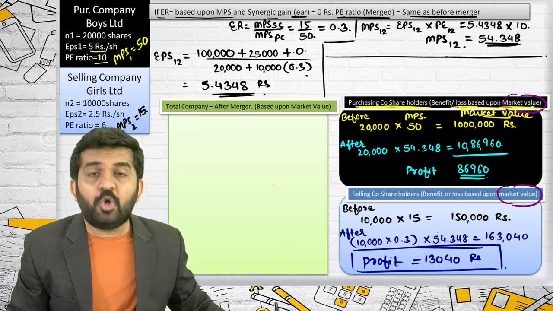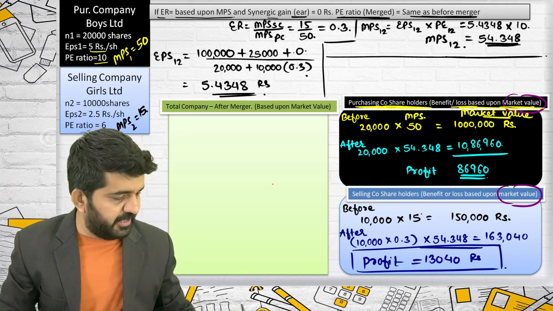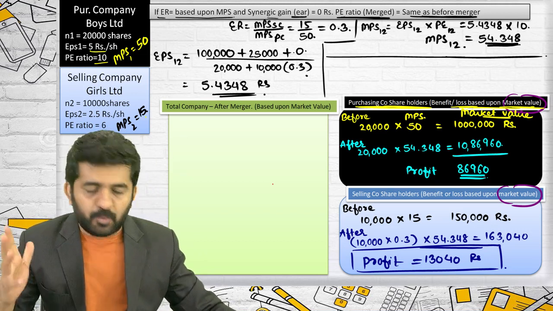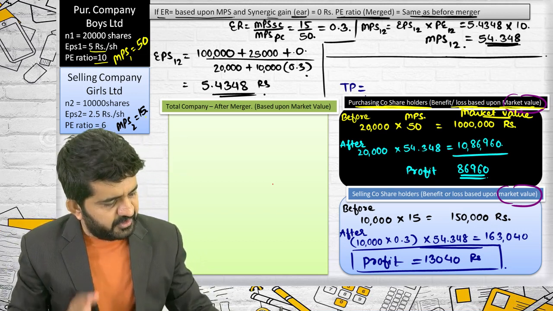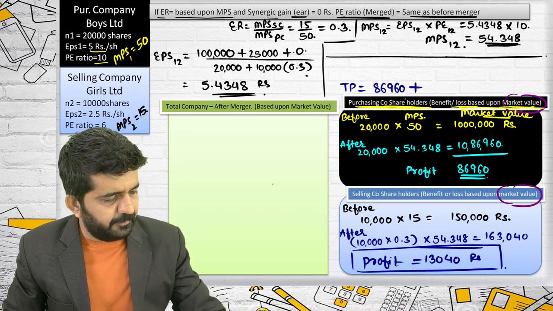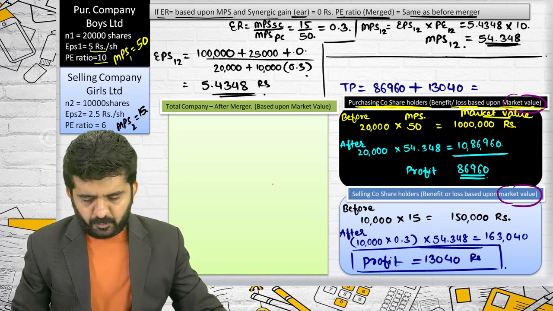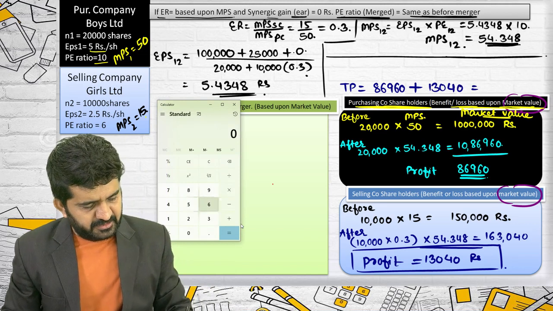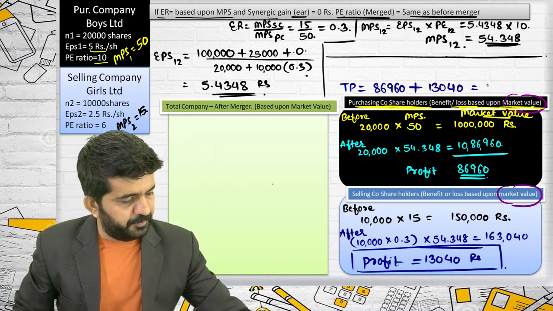Let me find out the total profit of the shareholders of both the companies. Total profit is equal to 86,960 plus 13,040 rupees, which is 1 lakh rupees.